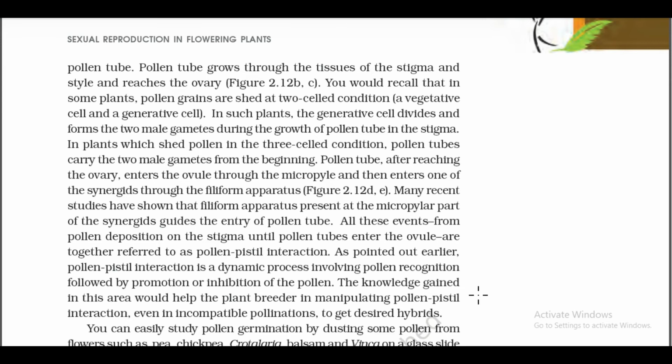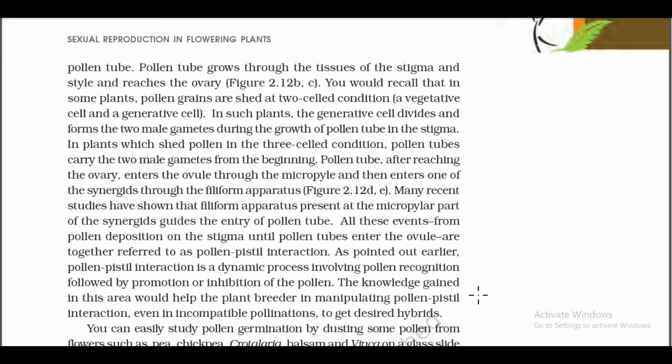The pollen tube, after reaching the ovary, enters the ovule through the micropyle and then enters one of the synergids through the filiform apparatus. Recent studies have shown that the filiform apparatus present at the micropylar part of the synergids guides the entry of the pollen tube. All these events, from pollen deposition on the stigma until pollen tubes enter the ovule, are together referred to as